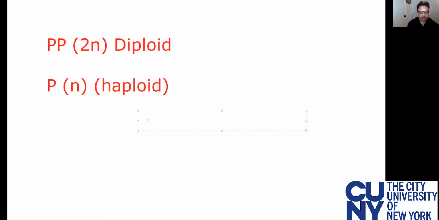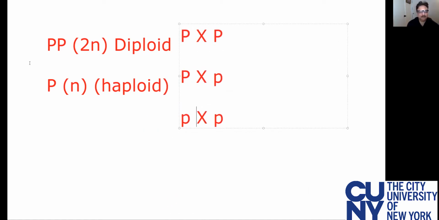So 2n is referred to as diploid, and 1n is referred to as haploid. And the fusion, the fertilization, always takes place between two haploid gametes. It could be like this, or it could be so.